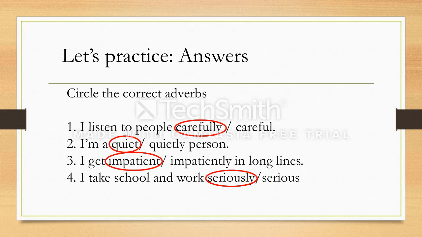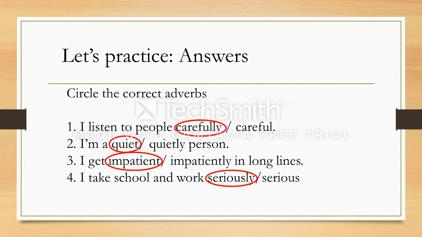I am a quiet person. I'm talking about how the person is. What is the quality of the person? The person is a quiet person. So in this case, I'm talking about the noun person.